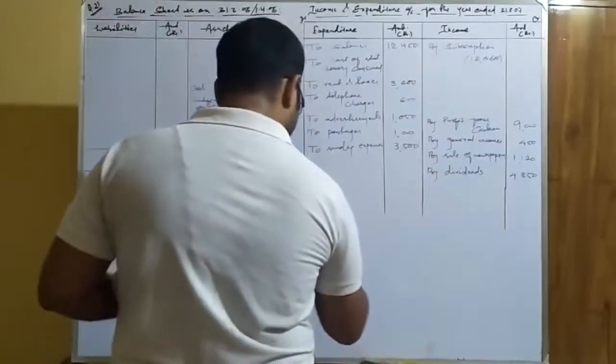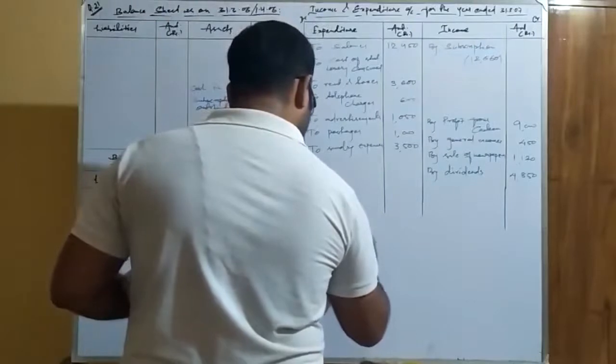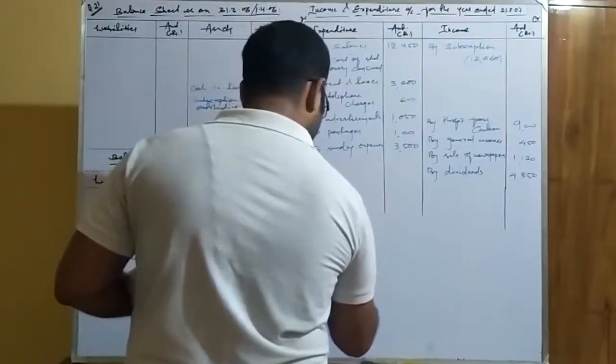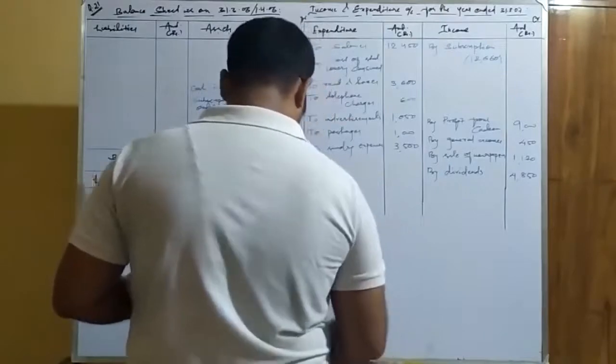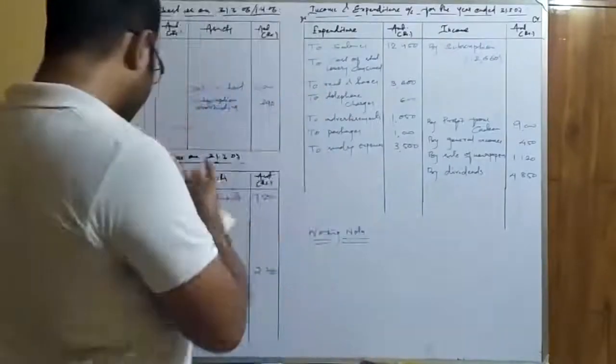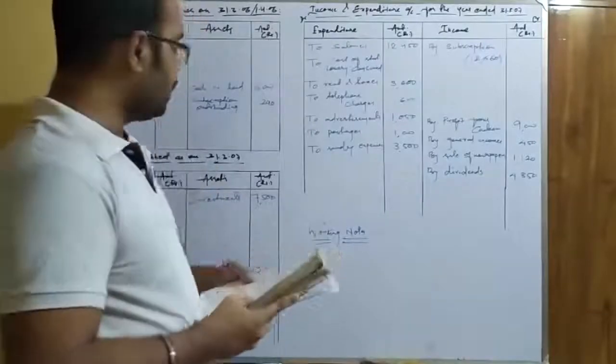So here let us be ready. Working notes. Okay, so all the postings from the receipt and payment accounts are over. So now let us move on to the adjustment part.